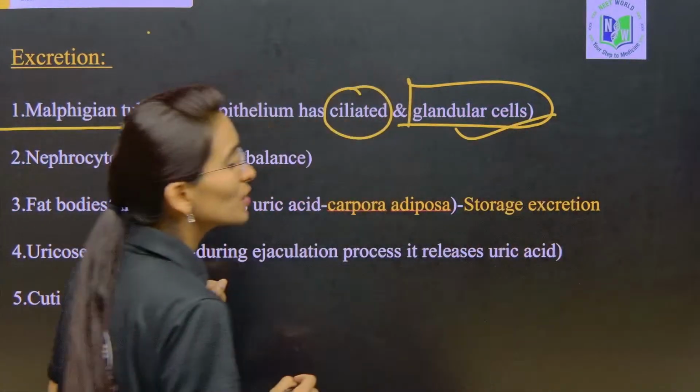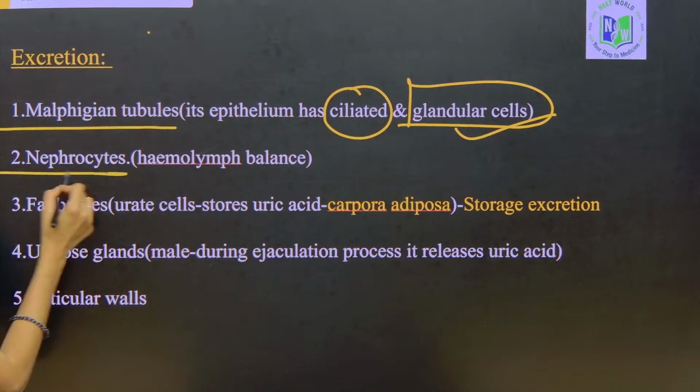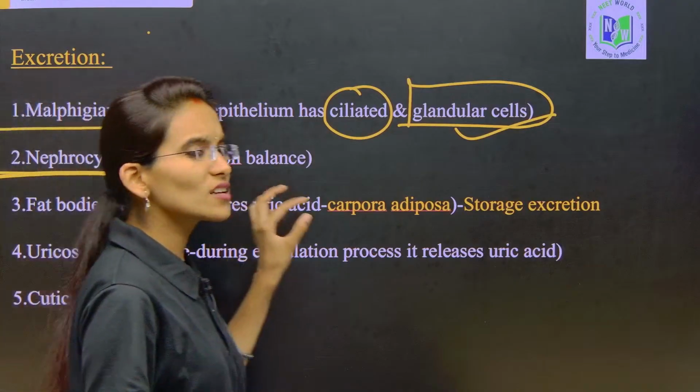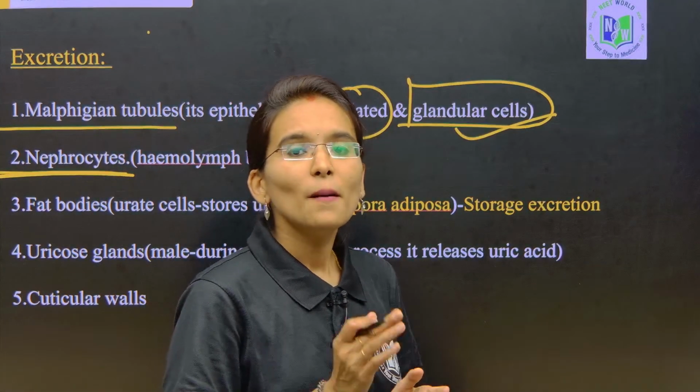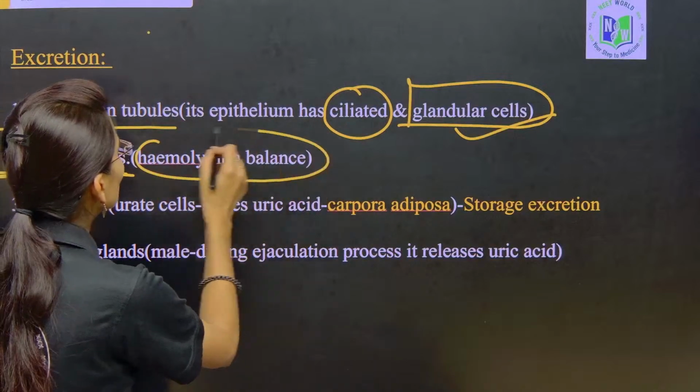Okay, next we are going to discuss in depth the nephrocytes. The nephrocytes are also involved in excretion, but they are involved in the balance of the hemolymph.